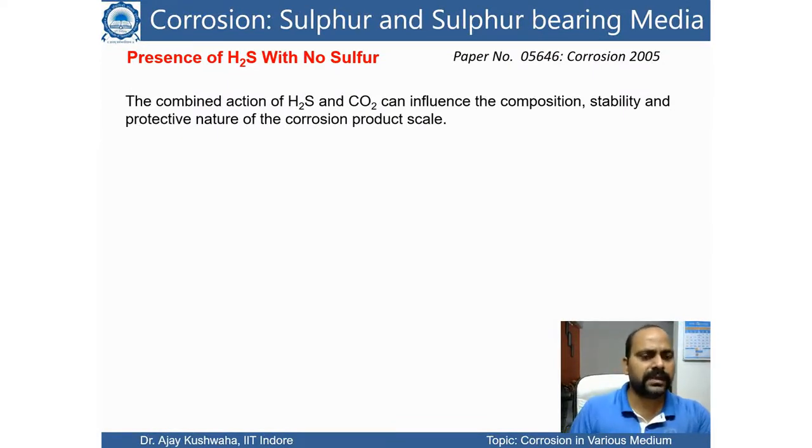Similarly, let's say H2S is present in the experiment or the environment. In the first case, we saw elemental sulfur; here it is H2S. The combined action of H2S and CO2 can influence the composition, stability and protective nature of the corrosion product scale. Basically, whenever metal sulfide is formed, that is a kind of protective layer. But if H2S and CO2 are present, then that layer is not very stable. The stability and composition will vary in an H2S and CO2 environment.